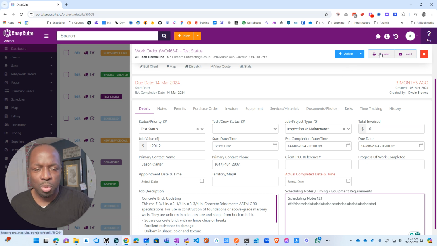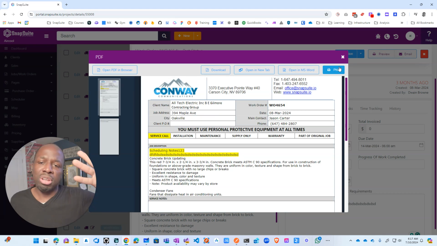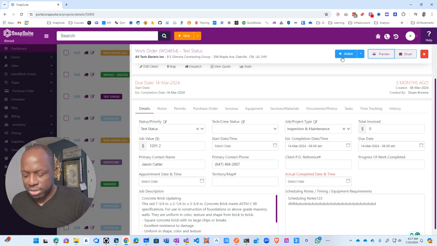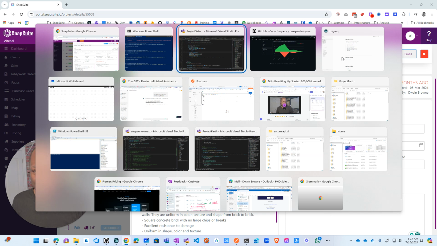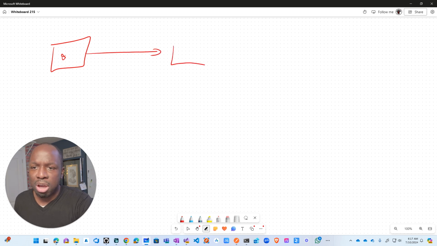Now, when you click on the preview button here, what it's actually doing is creating a Microsoft Word document, generating it, and saving it on the back end. What's happened from a technical standpoint, just so you understand what's going on there, is that when that change happened on the front end, it sends it to the back end, and it drops it onto a queue.